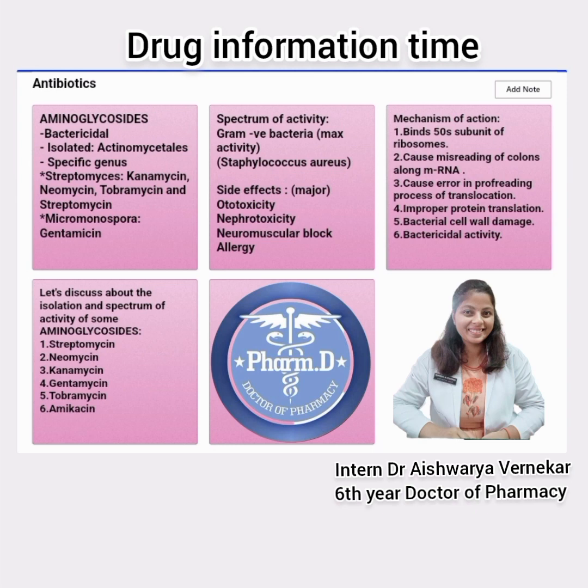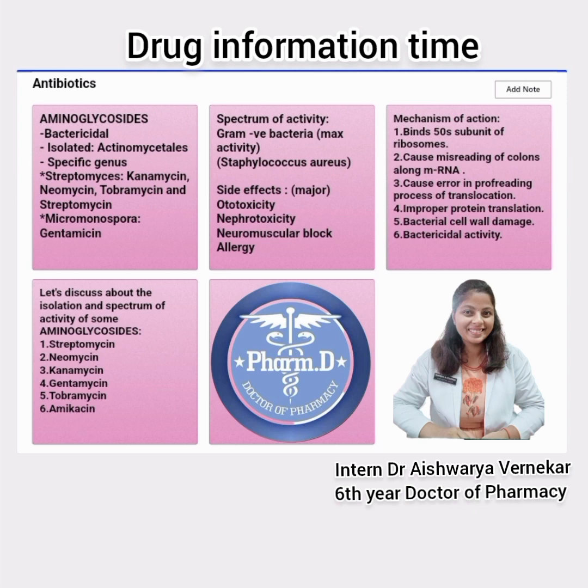Next is neomycin. Neomycin is very highly toxic and hence it is not given systemically to the patient. Moving on to kanamycin. Kanamycin is less toxic compared to neomycin and it can be given systemically to the patient. Next is gentamicin. Gentamicin is mainly isolated from Micromonospora purpurea. Around 1963 it was isolated, and it is active against a life-threatening microorganism, that is Pseudomonas aeruginosa.